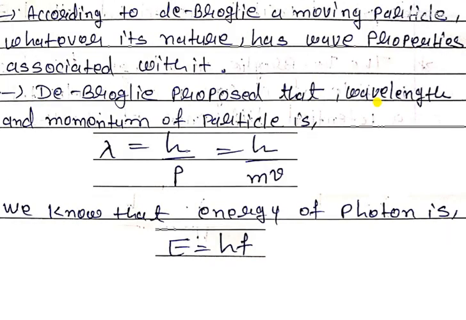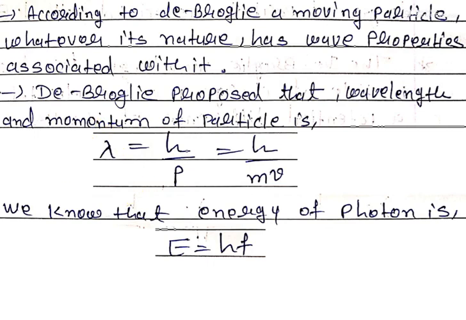According to de Broglie, a moving particle, whatever its nature, has a wave associated with it. De Broglie proposed that the wavelength and momentum of a particle are related as lambda is equal to h upon p. Here p is the momentum, so lambda is equal to h upon mv. This equation is famously known as the de Broglie equation, used to find the wavelength or the momentum of a particle.